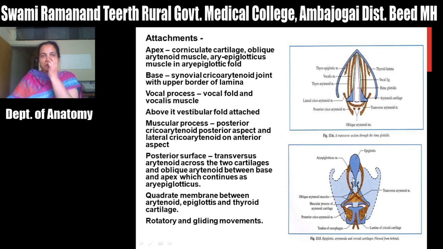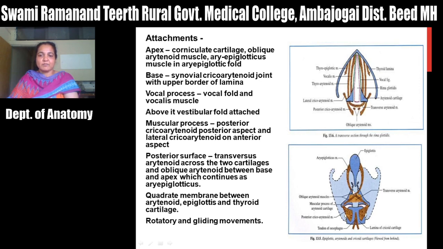So what are the attachments of this arytenoid cartilage? See that the apex articulates with the corniculate cartilage. It gives attachment to the aryepiglottic fold. Also there is an attachment of the oblique arytenoid muscle, and also an attachment of the aryepiglotticus muscle.